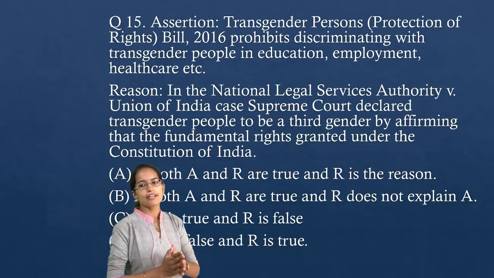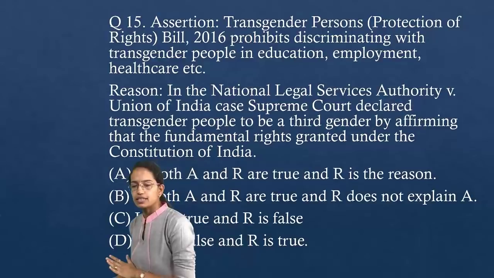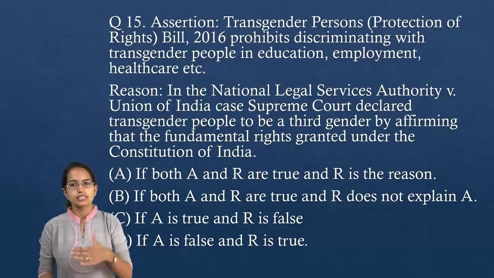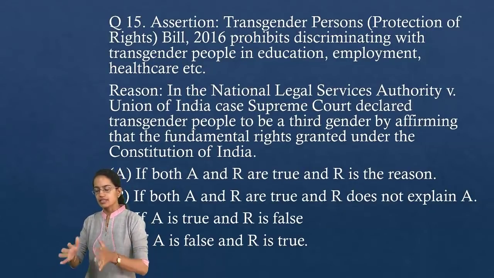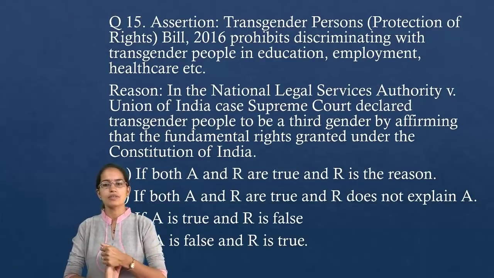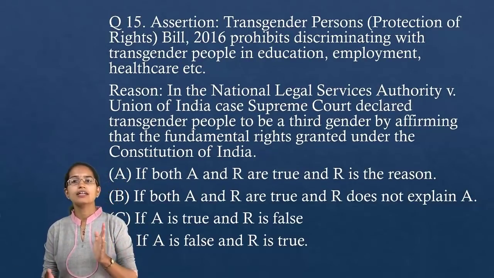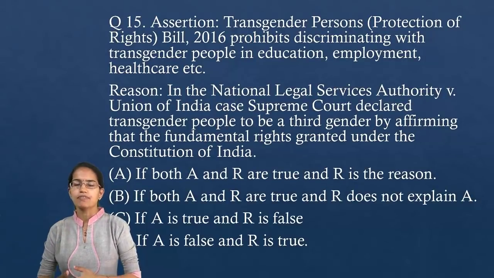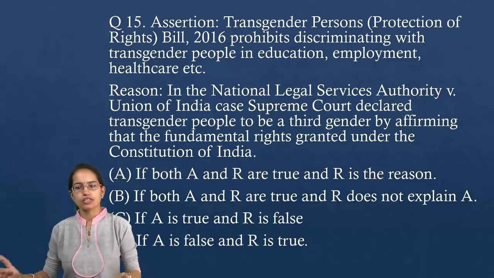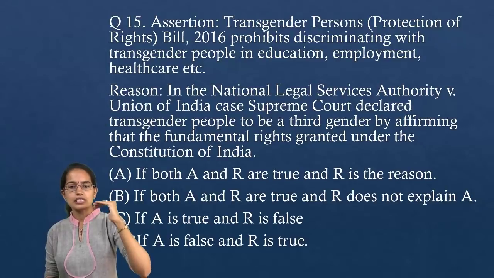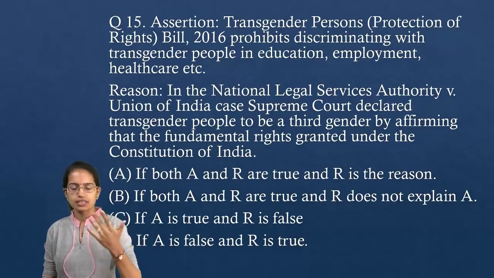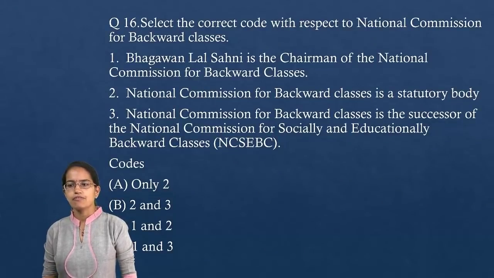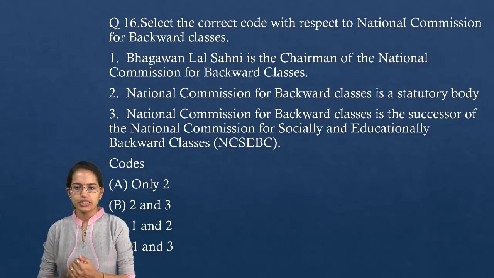Now, basically this act prohibits any kind of discrimination against transgender persons, and in the National Legal Services Authority versus Union of India case, transgenders have been recognized as a third gender, affirming that the fundamental rights are guaranteed under the Constitution of India, and they must have identity proof certified by the district magistrate on the recommendation of the screening committee. So, both the assertion and the reason are correct, and the reason correctly explains the assertion here. I hope that's clear.